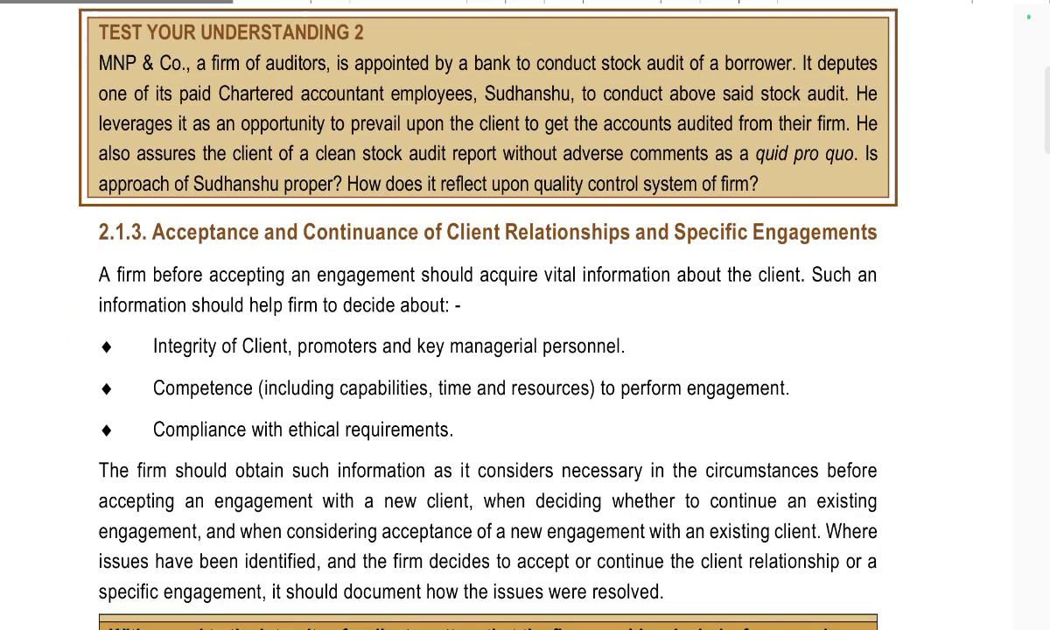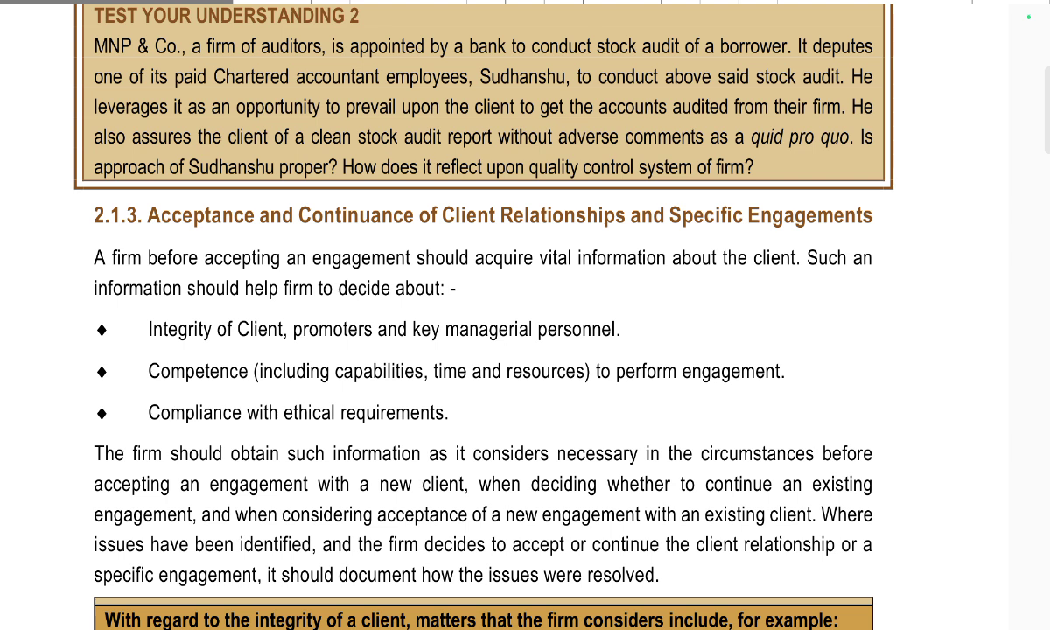So, consider an MSP company whose auditor firm appoints a bank to conduct a stock audit of its debtors, one of the private chartered accountant's employees. Sudarshan concludes that in the stock audit, he can leverage the opportunity to prevail upon the client to get the accounts audited from his firm. He also assures the client of a clean stock audit report without adverse comments on the records. So, this is improper action.